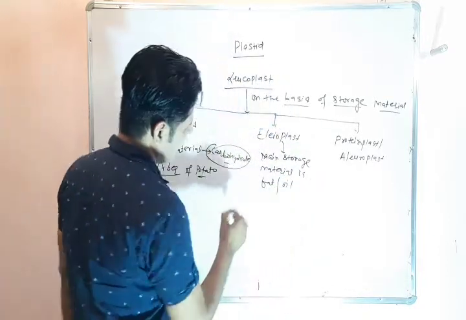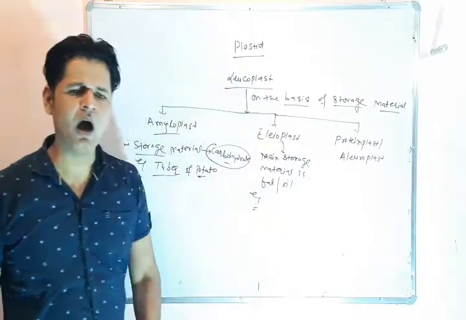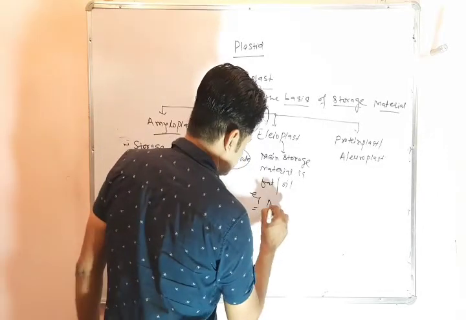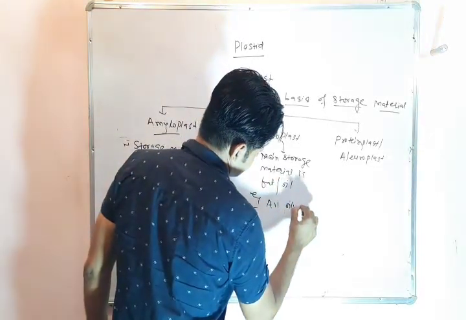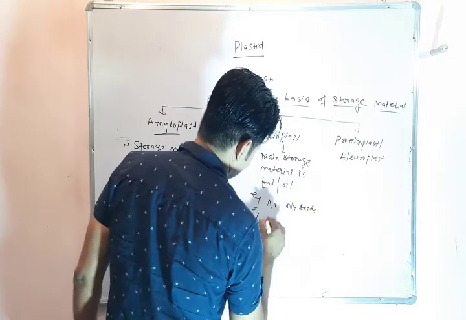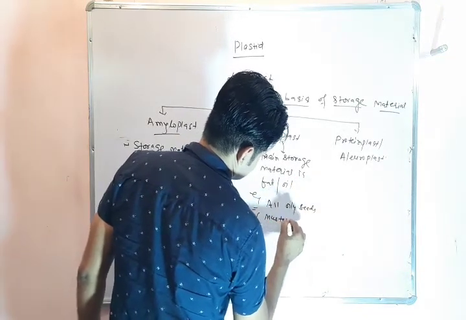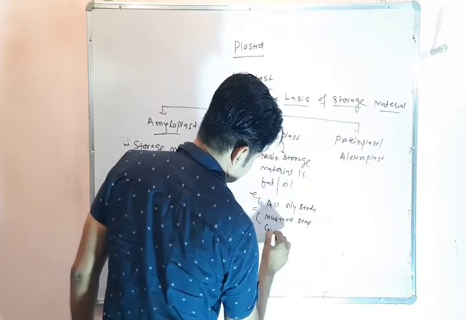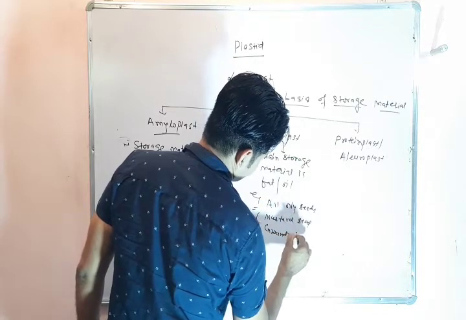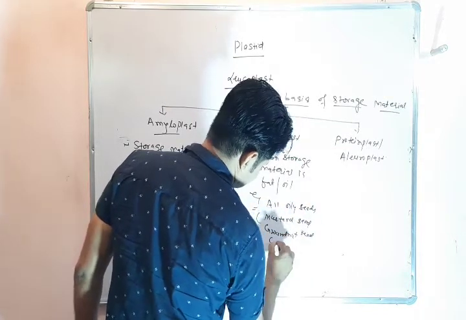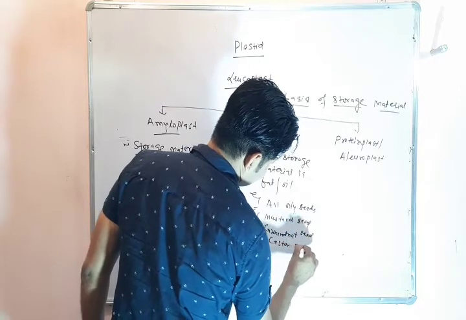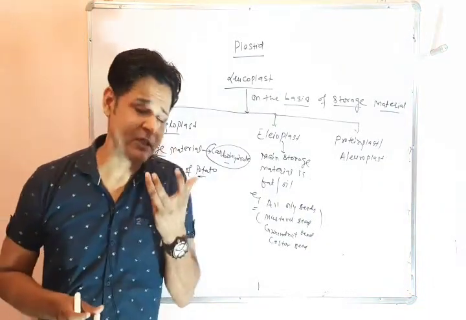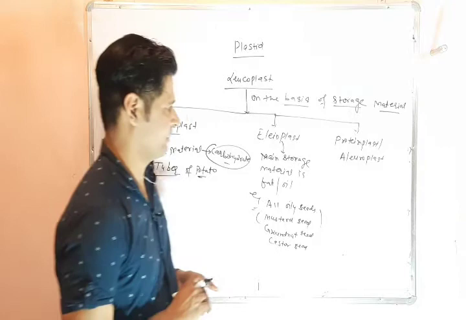Examples are all oily seeds, for example mustard seed, groundnut seed, and castor seed. These are examples of elaioplast because in their plastids the main storage material is oil and fat.